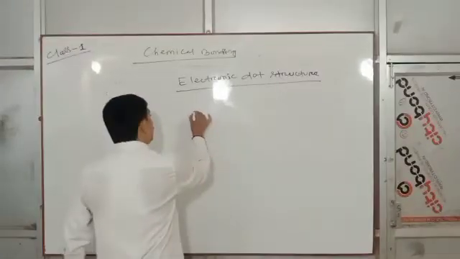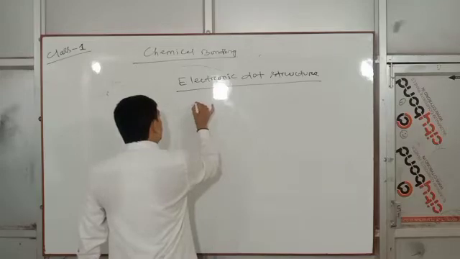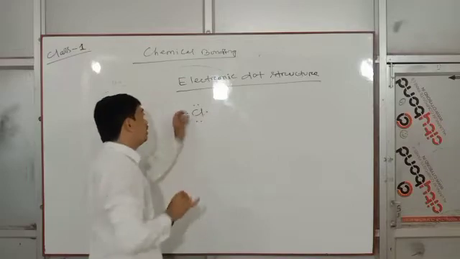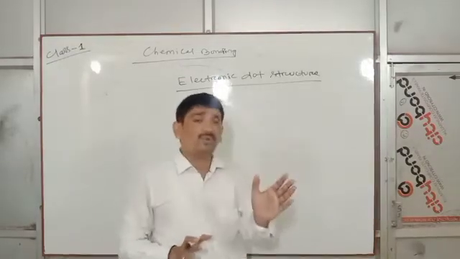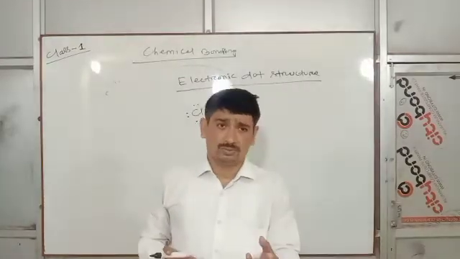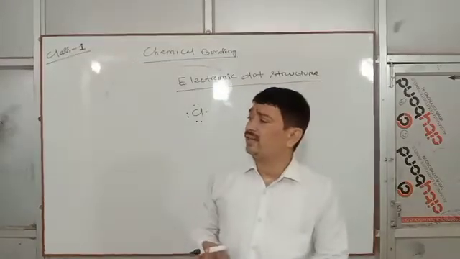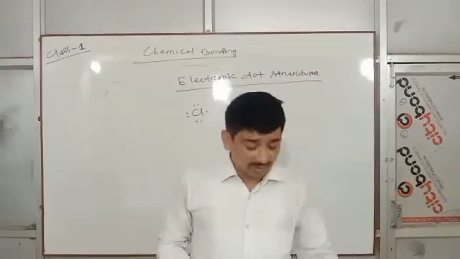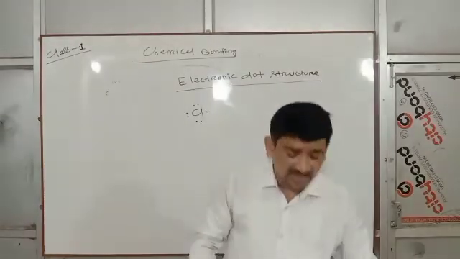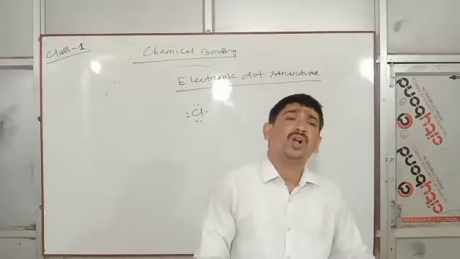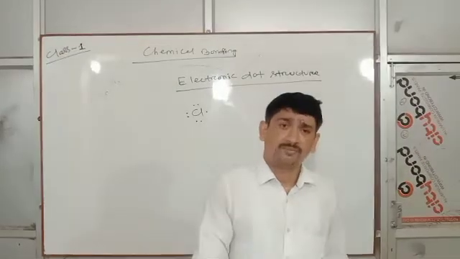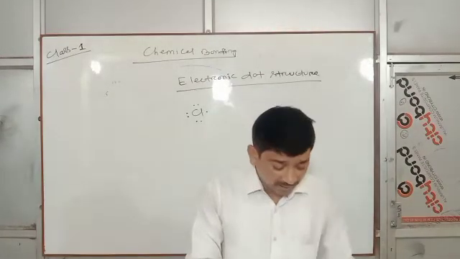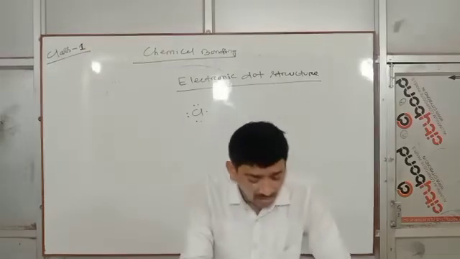Suppose chlorine: valence electrons are 7. This is electronic dot structure. Simple. We have to represent the valence electrons surrounding the atom. The valence electron is represented as a dot, and that is called electron dot structure. Clear?